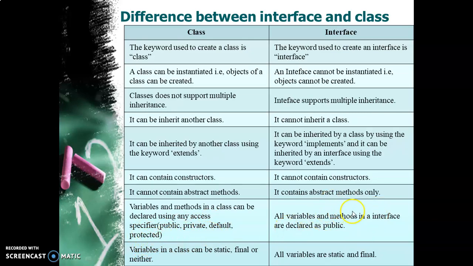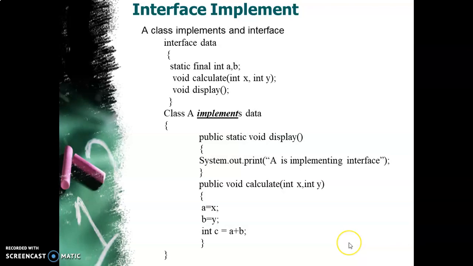Whereas all the variables and methods in an interface are strictly public. Variables in a class can be static, final, or either. Anything is possible. Whereas all the variables in an interface are static and final.